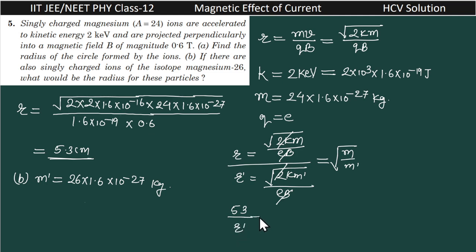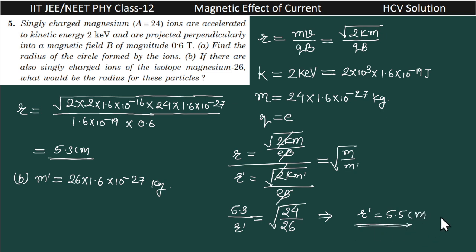R dash, as it is, we can write m is equal to 24 and m dash is equal to 26. So if we find this, r is 5.3, and R dash we will get 5.5 centimeter.